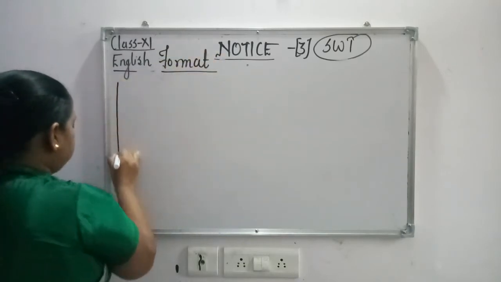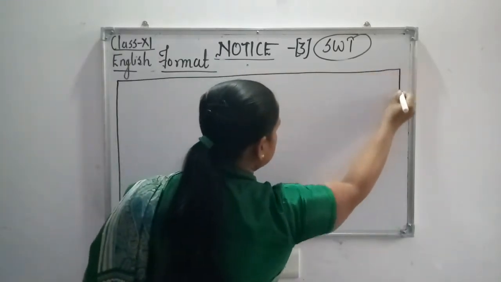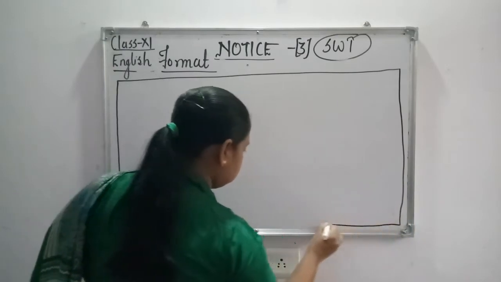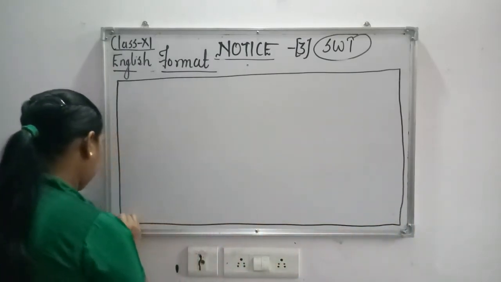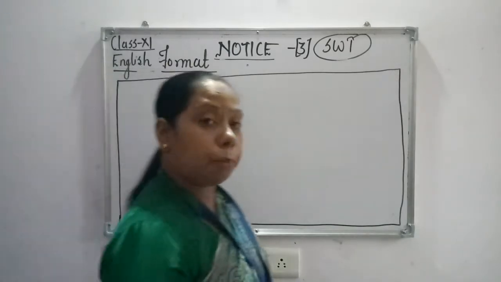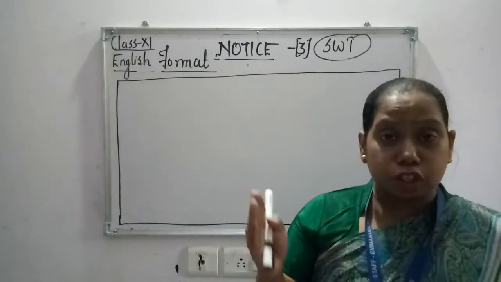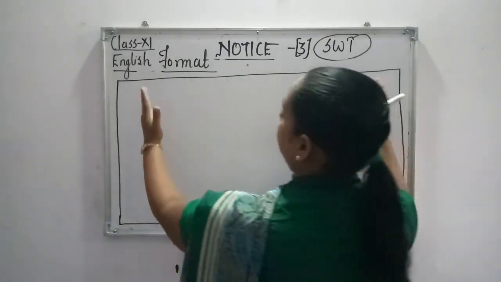First I will be drawing a rectangular box. As my board is a bit small, I will write in small handwriting so that everything comes inside the box. Now, number one thing is, whenever you are writing a notice, it should be centrally aligned.